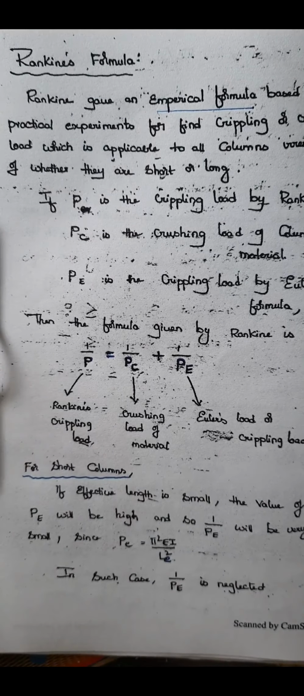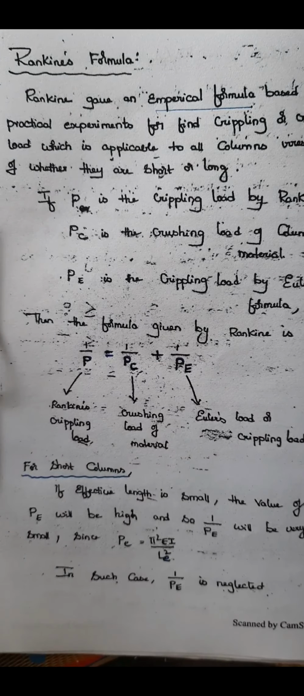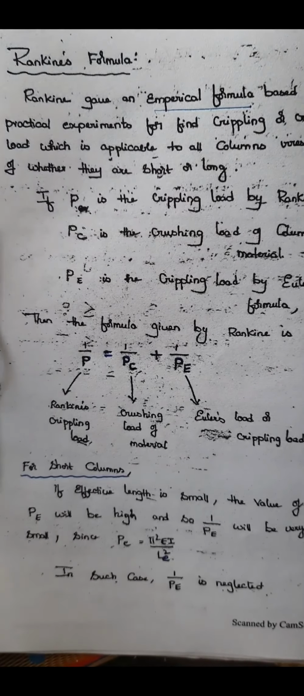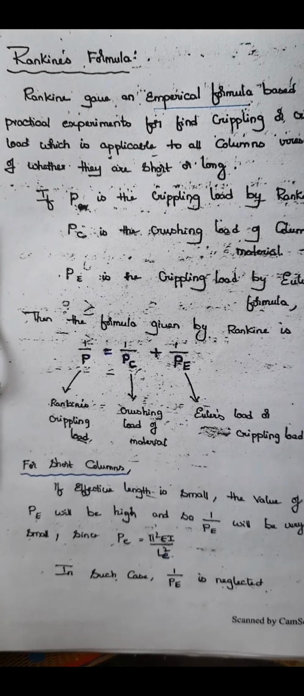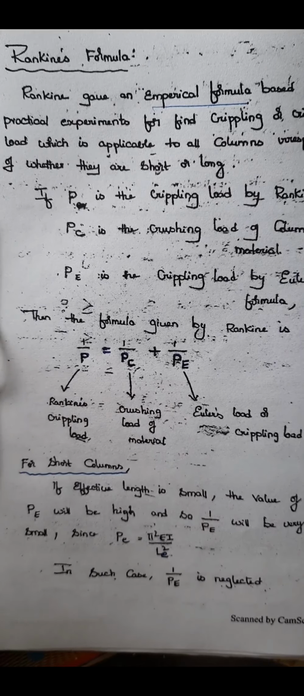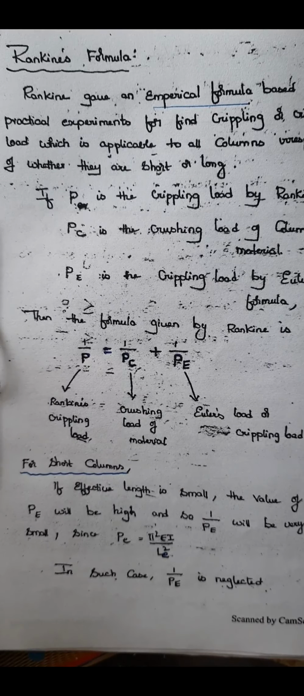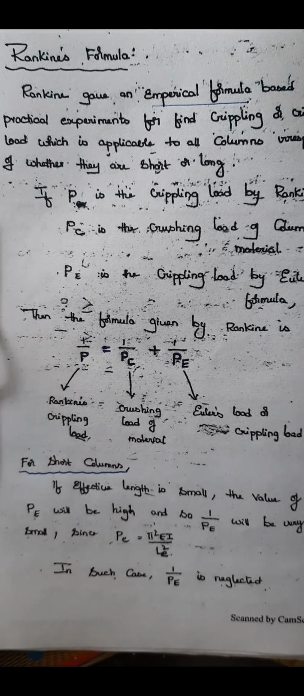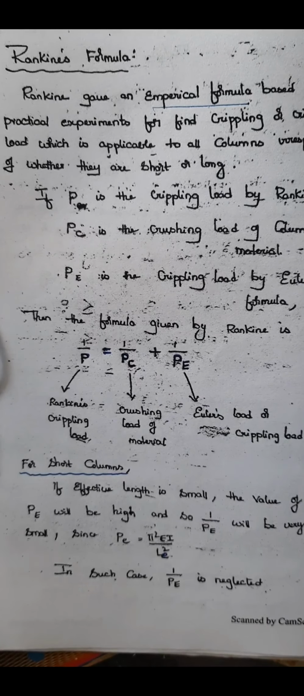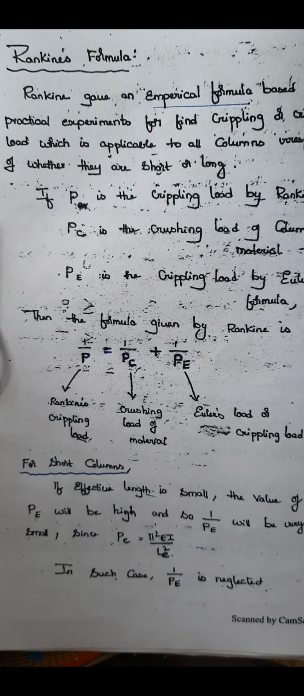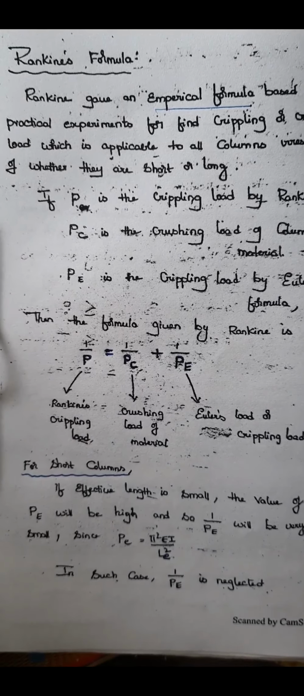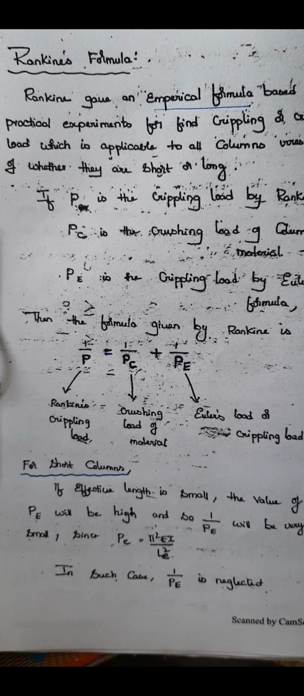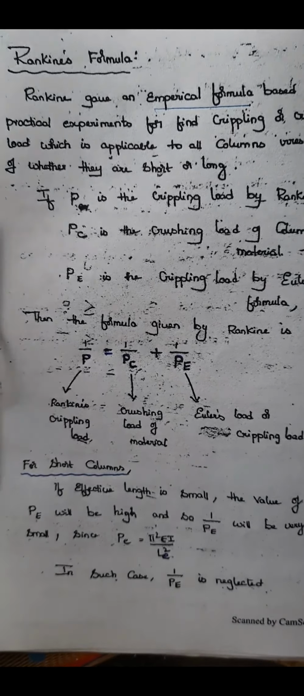So now, what about finding out the maximum load in case of short columns? Why do we need two different formulas? Here Rankine has given a simple expression which can be used to calculate the maximum load even if it is a long column or even if it is a short column. So whatever may be the type of column, you can calculate the load that it can take before failing.